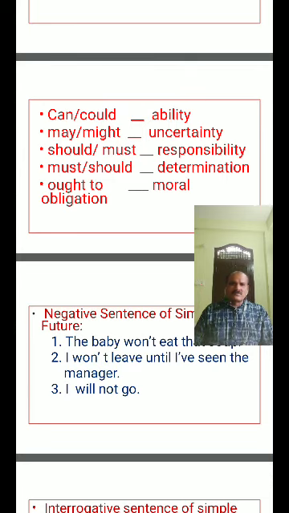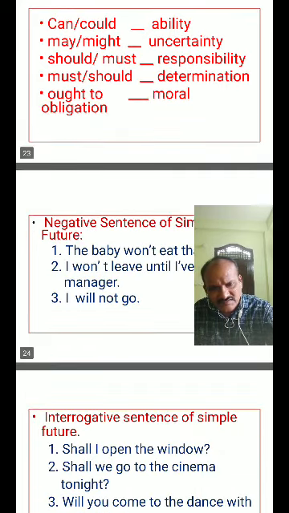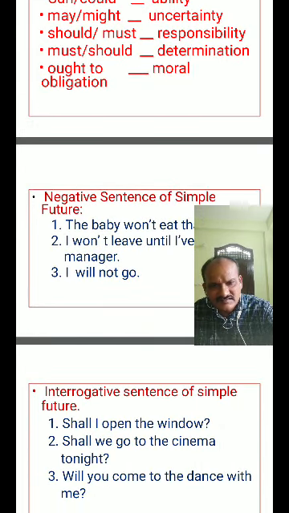I will not support that party next year, next month. Like that, these are the negative sentence structures of simple future tense. Come to the interrogative sentence of simple future tense.